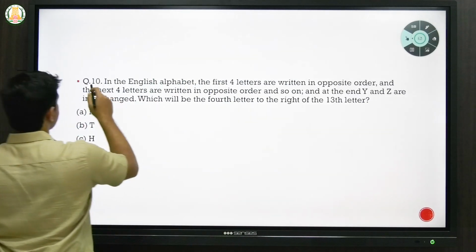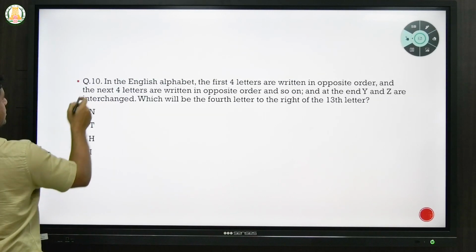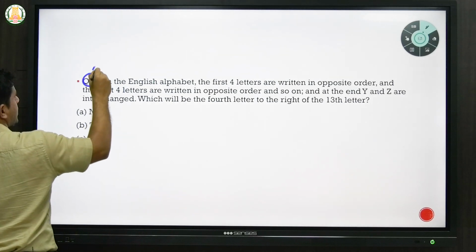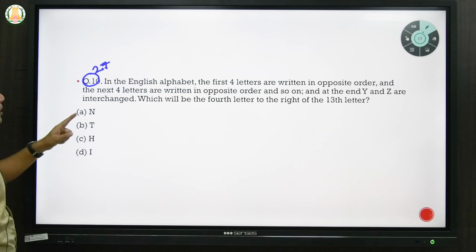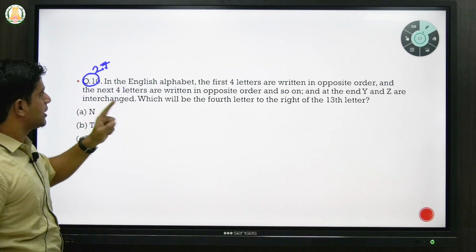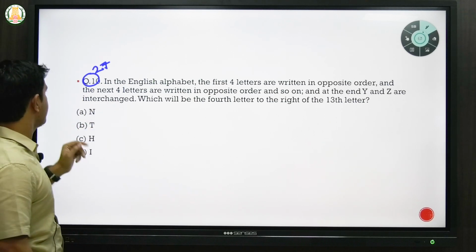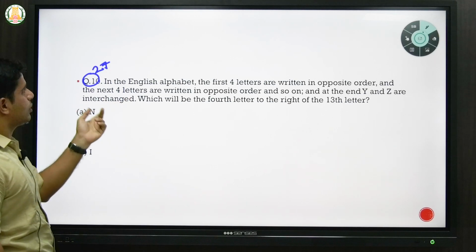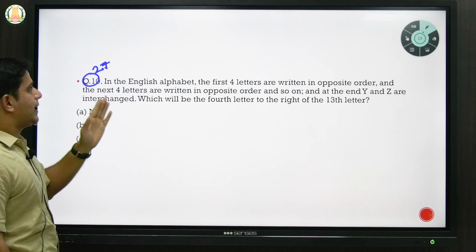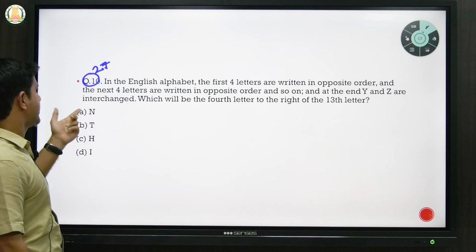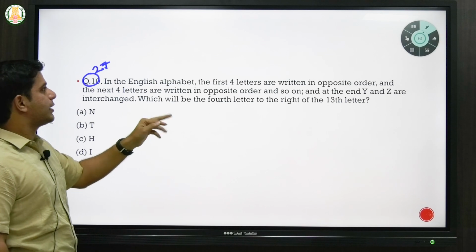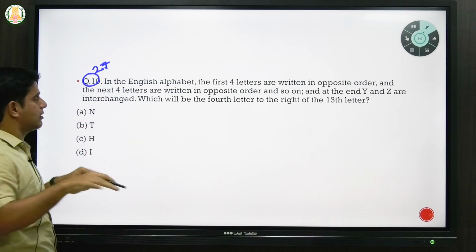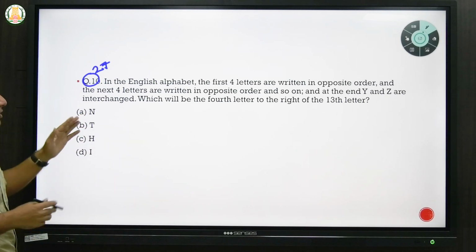I think the question number is different here. I think this is 27, if I'm not wrong. Okay, let's see the question. In the English alphabet, the first 4 letters are written in opposite order and the next 4 letters are written in opposite order and so on. And at the end, Y and Z are interchanged. So he's asking what will be the 4th letter to the right of the 13th letter. So let's again split the question into different parts.